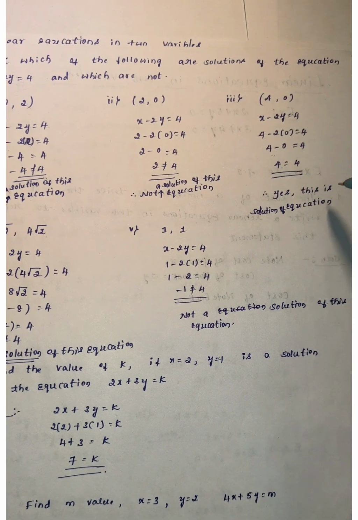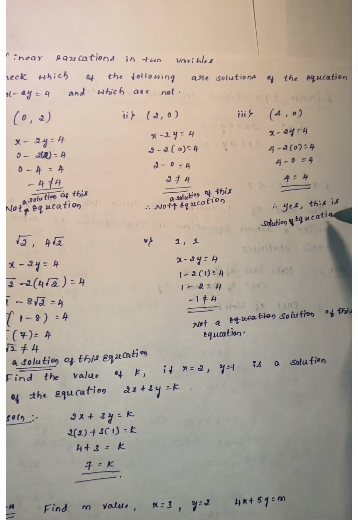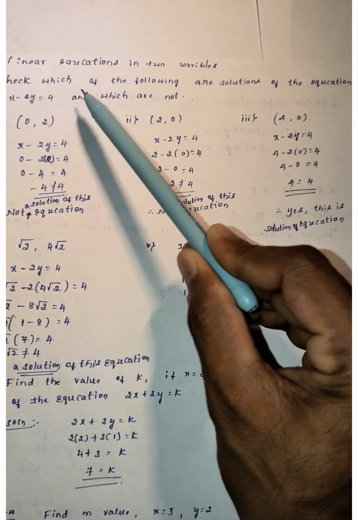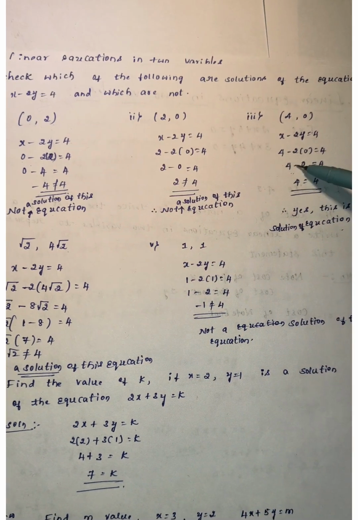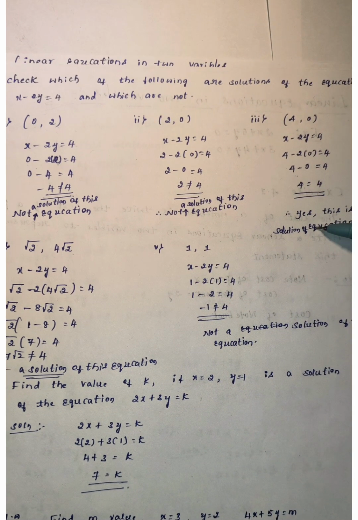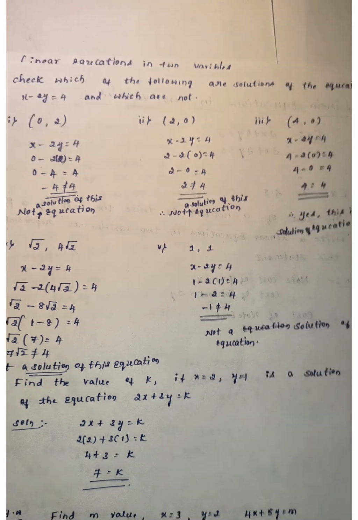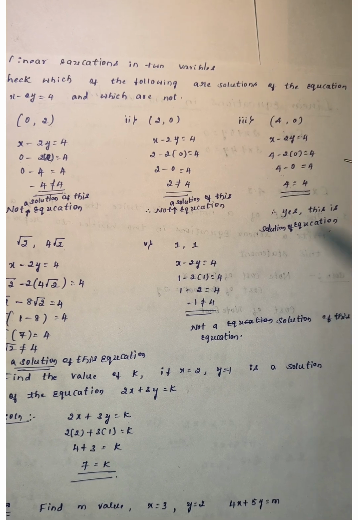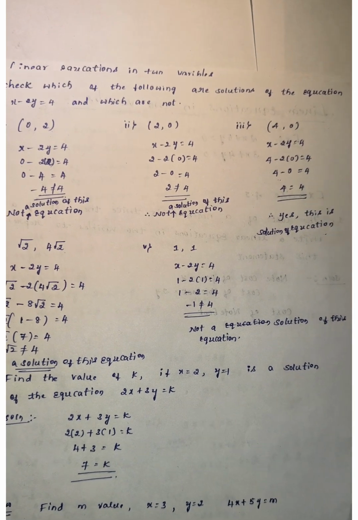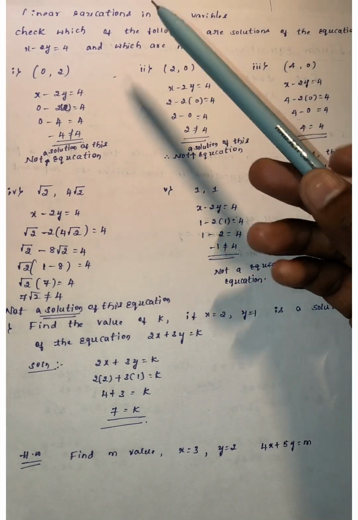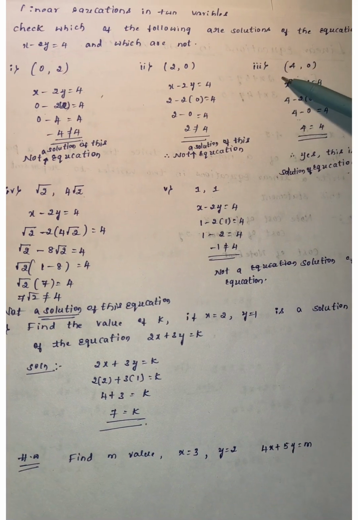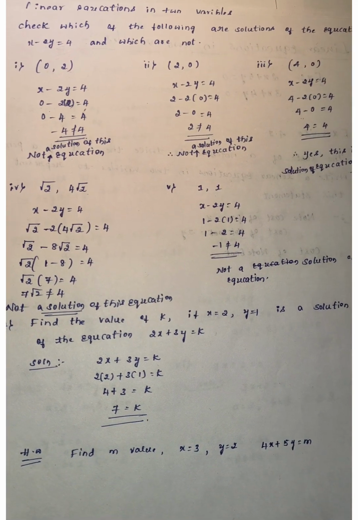So yes, this is a solution of this equation. For x minus 2y equals 4, the solution is 4 comma 0.